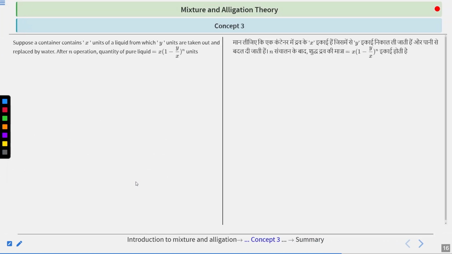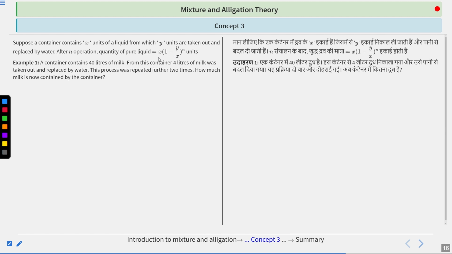Now concept 3. Suppose a container contains X unit of a liquid from which Y unit are taken out and replaced by water. After N operations, the quantity of pure liquid is X in the bracket 1 minus Y upon X to the power N. Clear? So first we take an example related to this formula, where X is the initial quantity, Y is the quantity taken out, and N is the number of times we repeat this process.